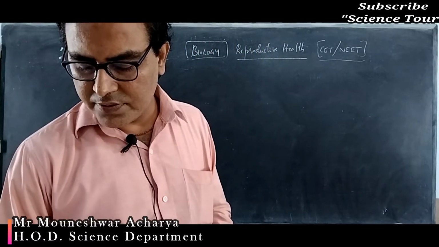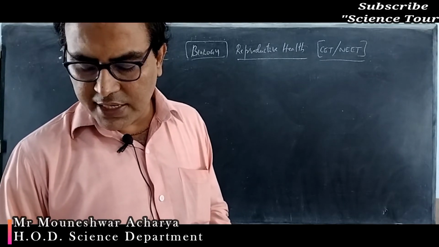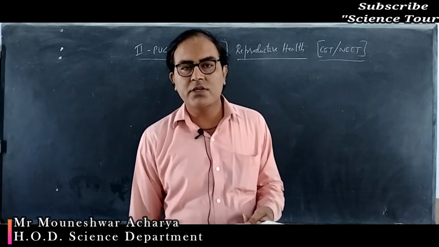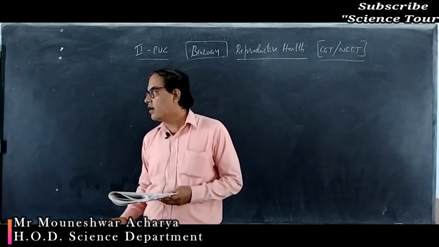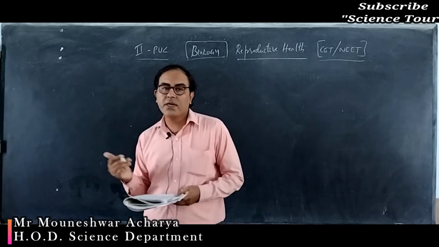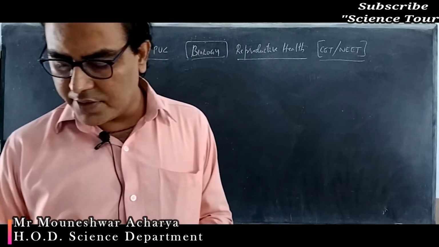It is a condition you have heard of, called lactational amenorrhea. You have studied it in theory class. It is one of the natural methods of birth control.